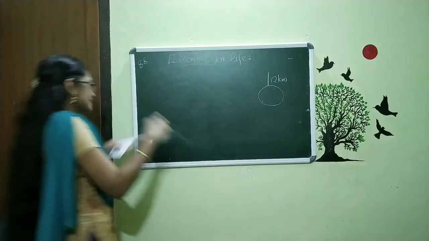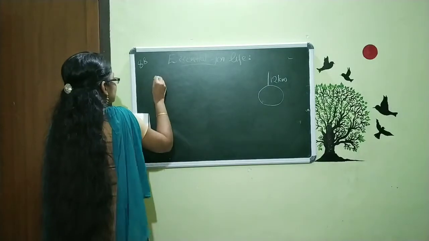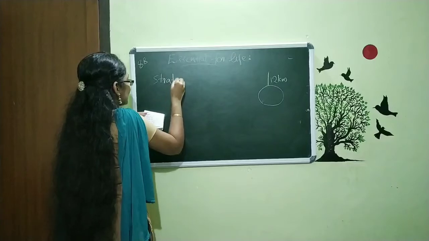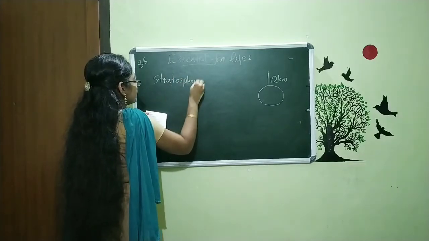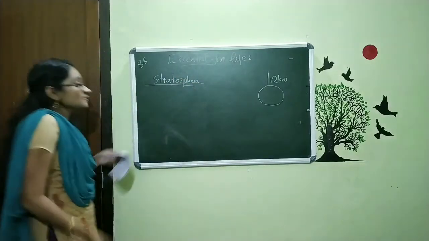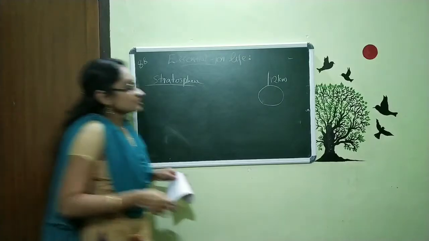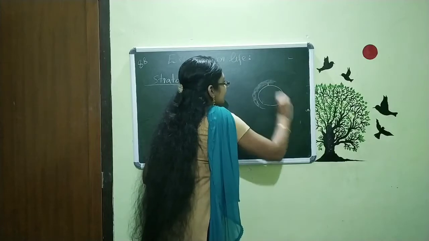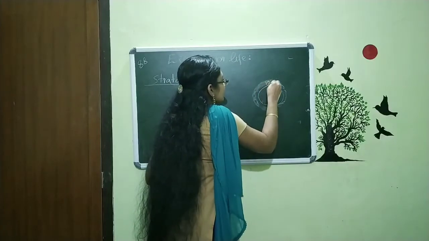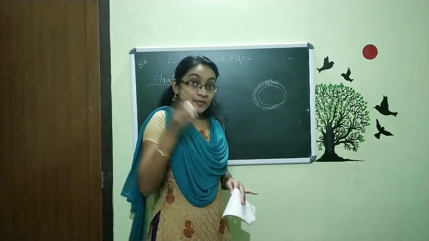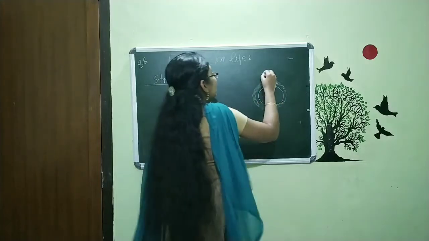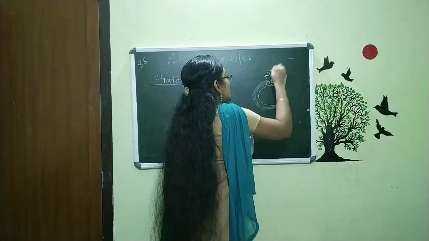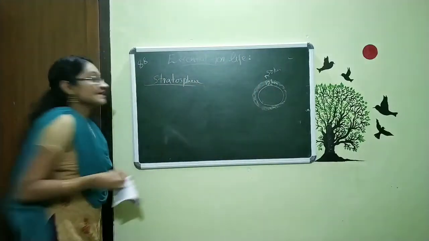That is the second layer, stratosphere. For the stratosphere, actually we said the first layer is about 12 kilometers. From this 12 kilometers to 50 kilometers, our second layer is there.